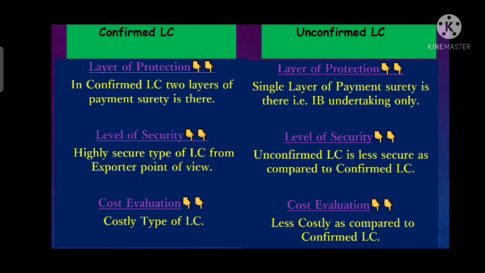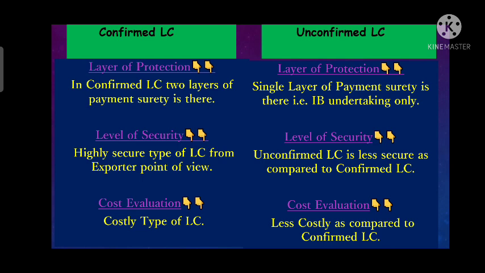If that confirming bank is confirming that it will make the payment on behalf of that issuing bank, then here it is generating its own liability, or we can say that here the liability is created for the confirming bank along with the liability of that issuing bank also. So when the confirming bank is confirming to make the payment, it will definitely incur heavy confirmation charges on that LC, because it is confirming the LC payment from the other party, from the issuing bank.